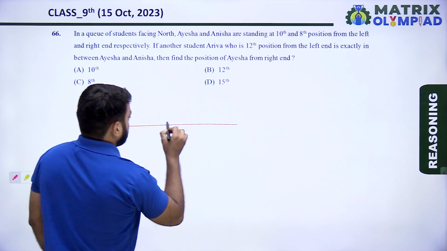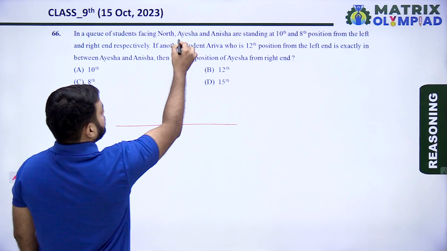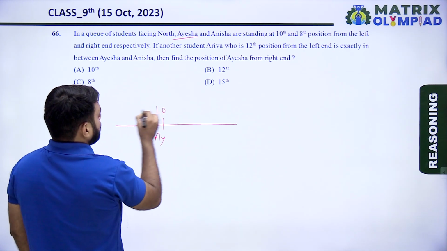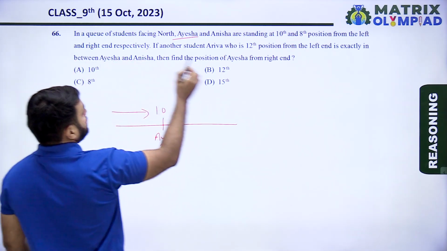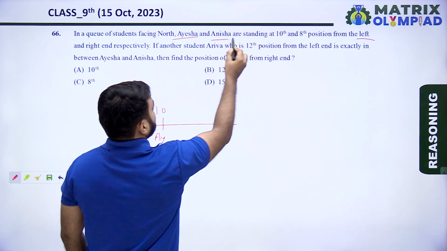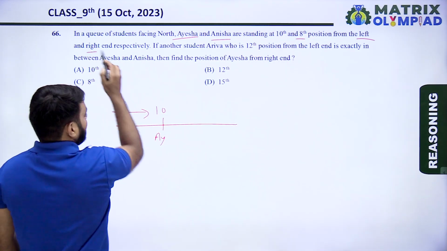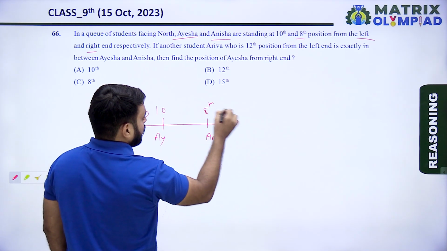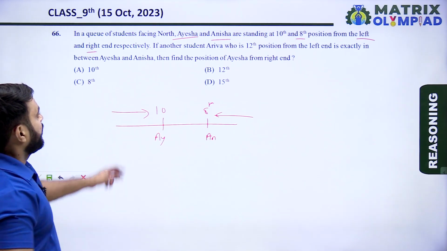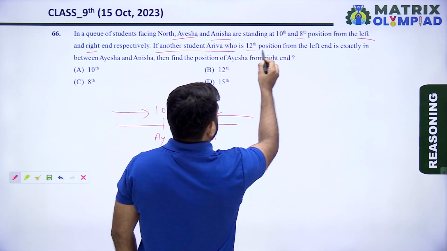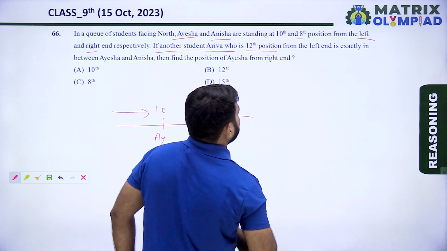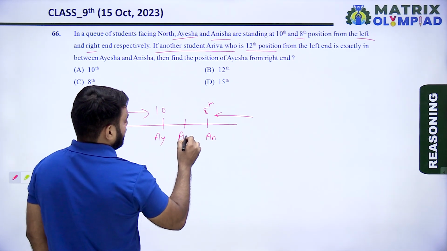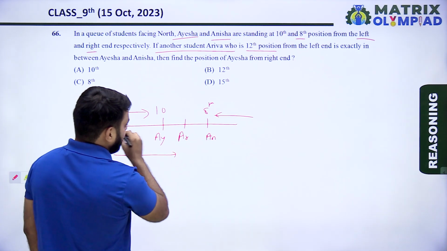Okay, according to the question, the position of Aisa is 10th from the left side, and the position of Anisa is 8th from the right side. If another student, Arriva, is in the 12th position from the left end...